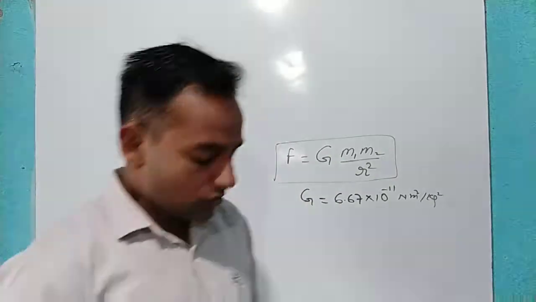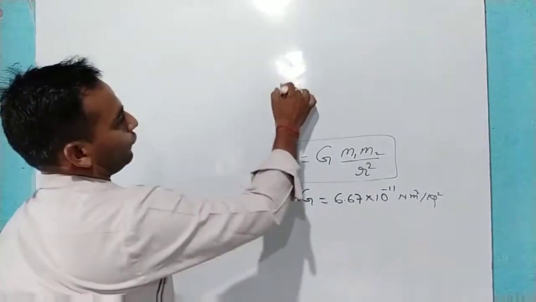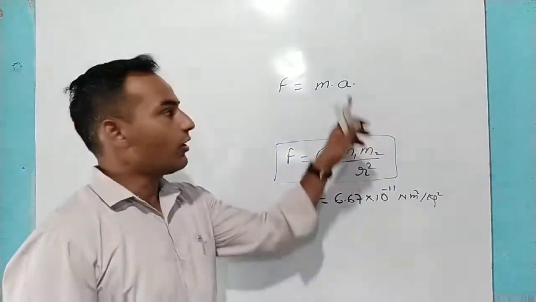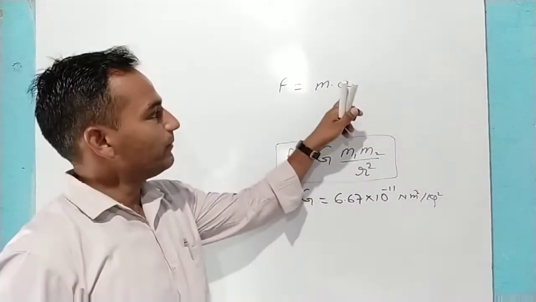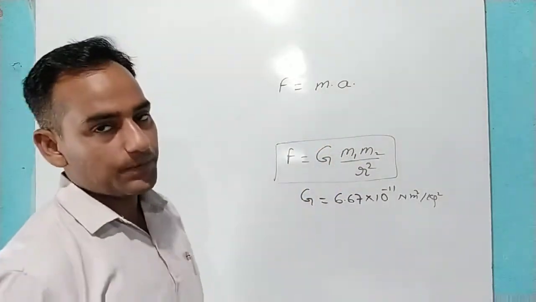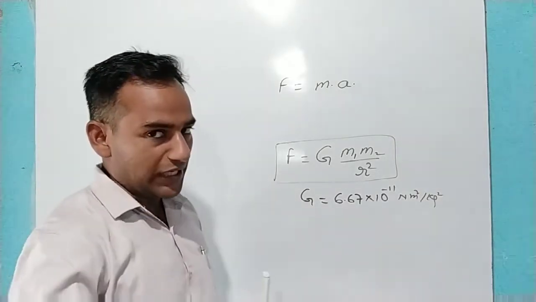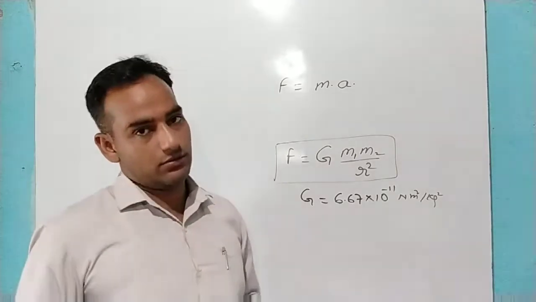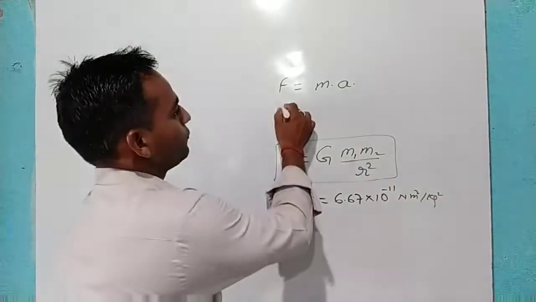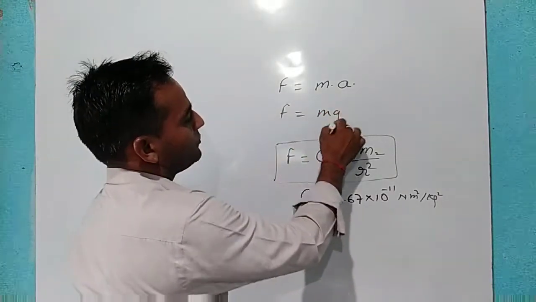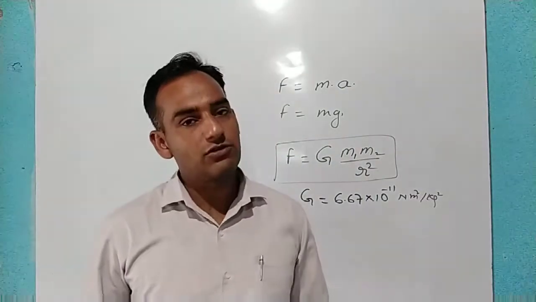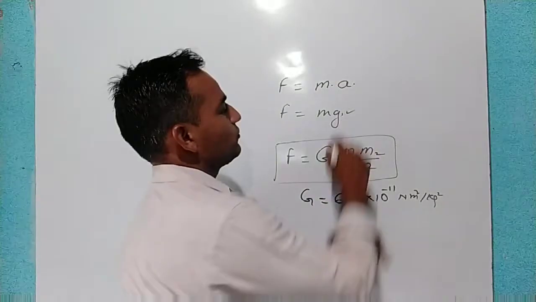Okay. So, I have told you F is equal to m into a, and a is what? Acceleration. If in place of this acceleration a, because this is for the linear motion, and when the object is falling down from up to down, then we can use F is equal to m into g. Okay. W is equal to m into g, that means F is equal to m into g. This also can be used.